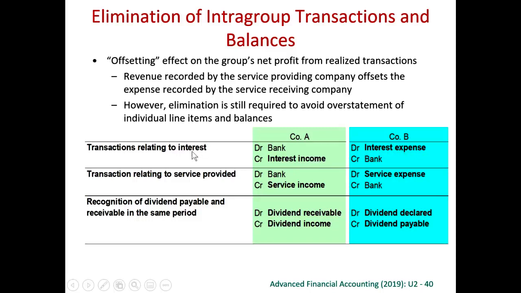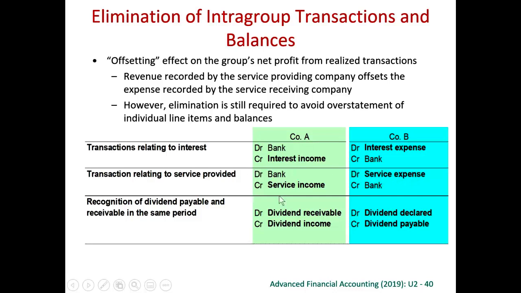This applies not only to interest, this applies also to other kinds of services like service income, rental income, etc. So in the financial statement of the parent, they may have charged company B some service income or rental income. This is correct in the company's own financial statement. And also for company B, being a subsidiary, they may have paid service expense, rental expense, etc. This is also correct.